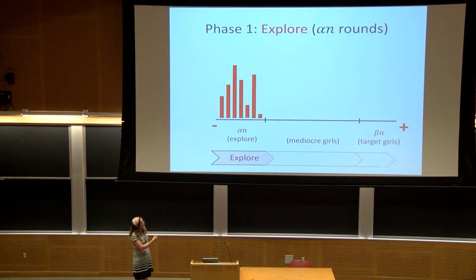These are the alpha n least preferred girls, and the first alpha n boys that arrive we match arbitrarily to this set of girls. Then to the right, we have these beta n girls. These are the most preferred beta n girls. We call them the target girls. All the satisfied boys will come from these girls. And in the middle, we have the mediocre girls. So this is the explore phase.